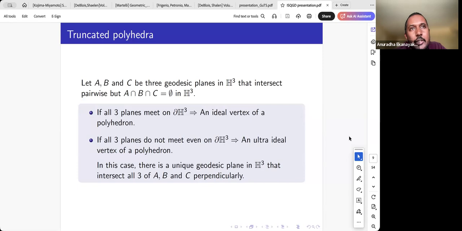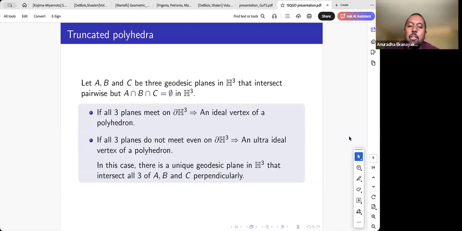But there's a truncation process that cuts off this infinite volume part of the tetrahedron and gives us something finite to work with. So what happens here is we have these three geodesic planes that form the ultra-ideal vertex, and there's a fourth geodesic plane which is perpendicular to all three of the planes that make the ultra-ideal vertex.